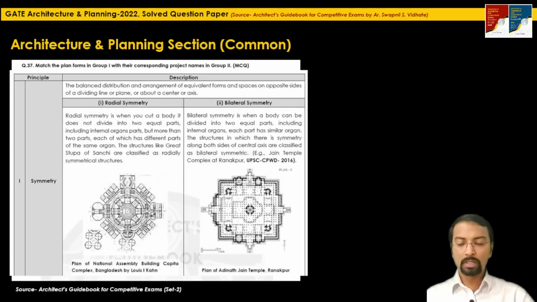We have discussed the plan form of this building under the first topic, the principles of art and architecture, where this building shows a radial symmetry kind of planning. Here it was mentioned: plan of National Assembly building complex, Bangladesh, designed by Louis I. Kahn.